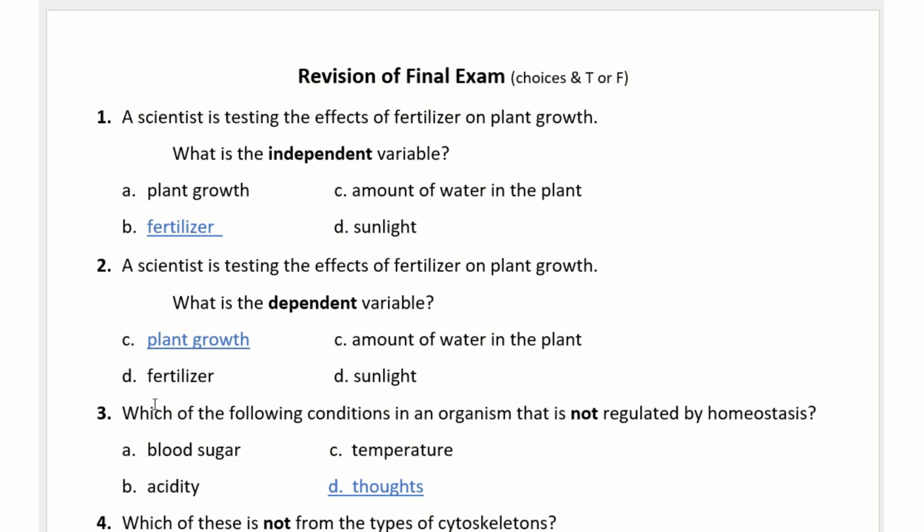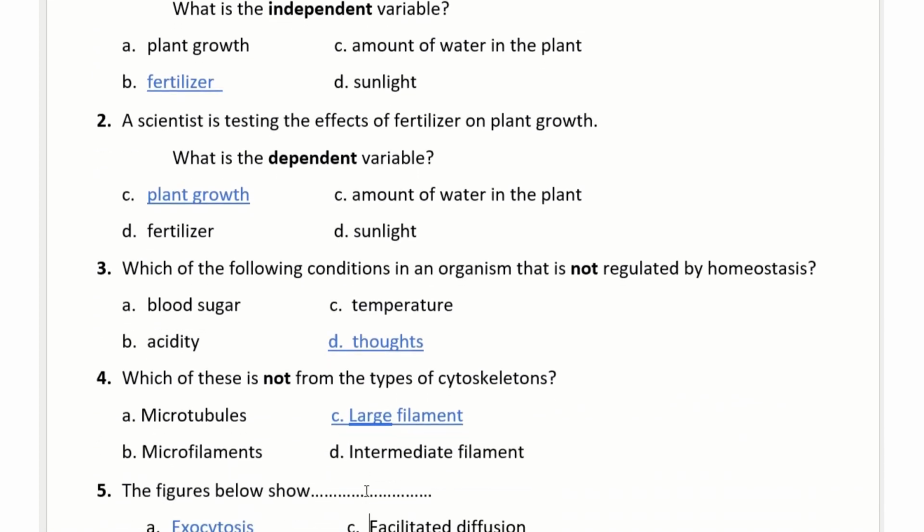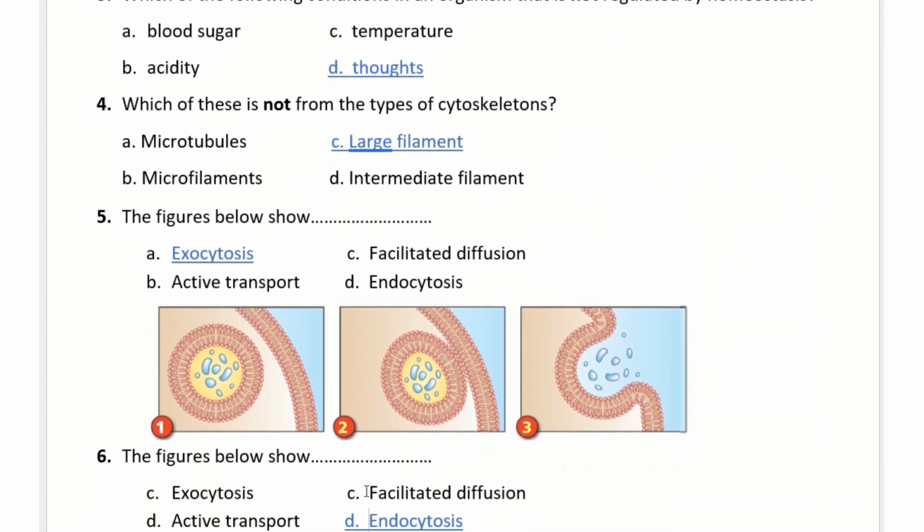Okay, so the third question, which of the following conditions in an organism is not regulated by homeostasis? Blood sugar regulated, acidity regulated, and temperature regulated. So it will be thoughts. Thoughts are not regulated by homeostasis. Okay, 4. Which of these is not a type of cytoskeleton? It will be large filament. Large filament is not a type of cytoskeleton.